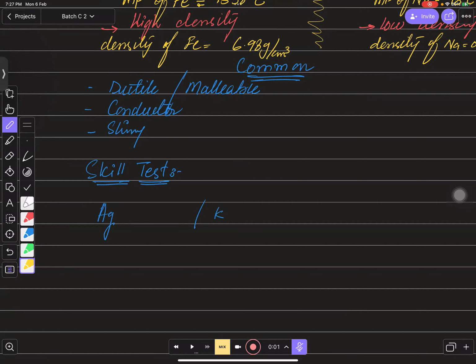Potassium is a soft metal, while silver is a hard metal. Yes, you can say that silver is a hard metal while potassium is a soft metal. And any other physical property that you want to add, you can say that it has a low melting point and it has a high melting point, right? You can even say that it has high density and it has low density. You can write the difference between these 2 elements, right?